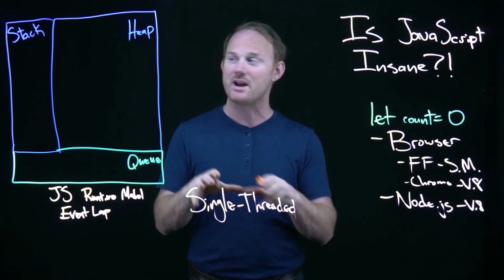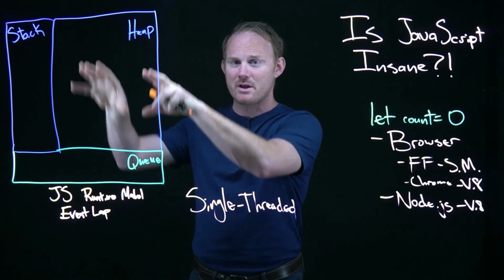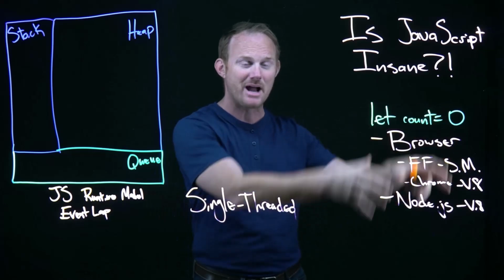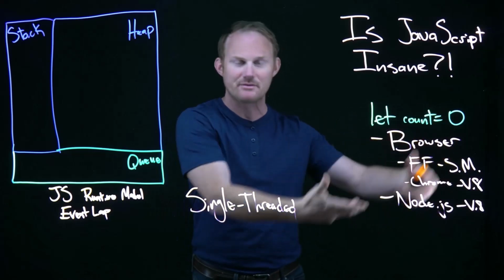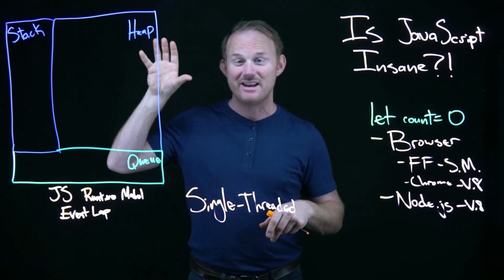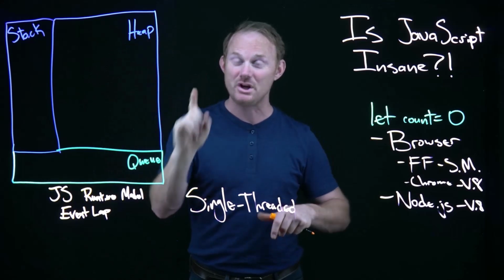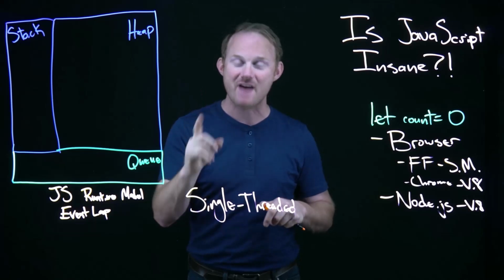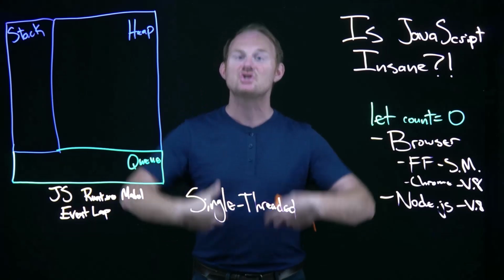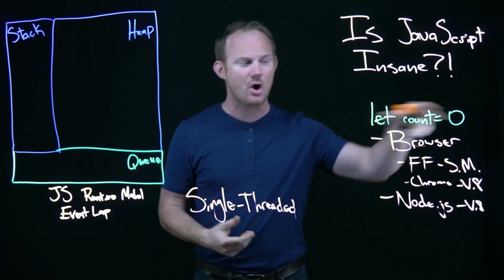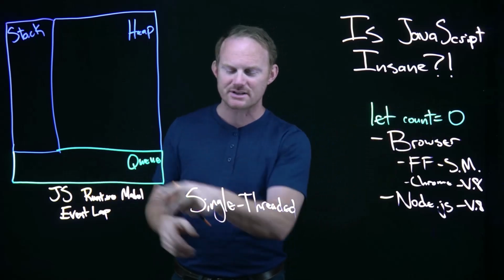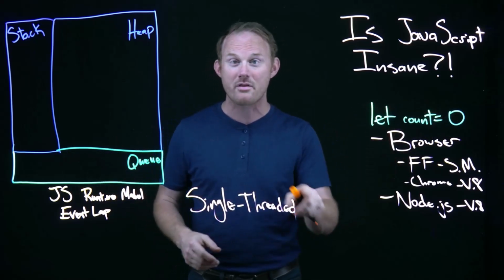JavaScript, though, is single-threaded, so everything that we're about to talk about here, as implemented by the JavaScript engines, the JavaScript runtimes, it is one process, and it can only do one thing at a time. It can never do more than one thing at a time. So how do we process the code that we write? What is the process that it goes through on this one thread?